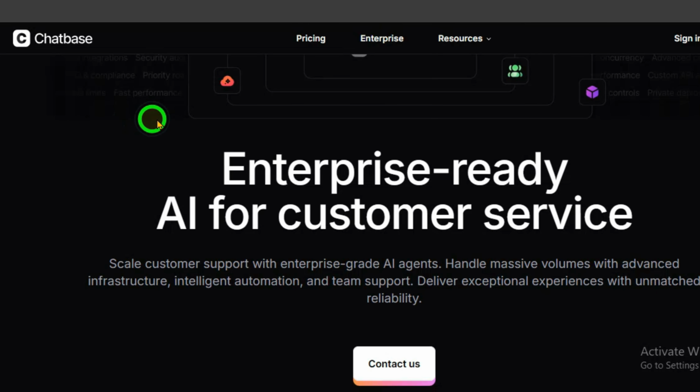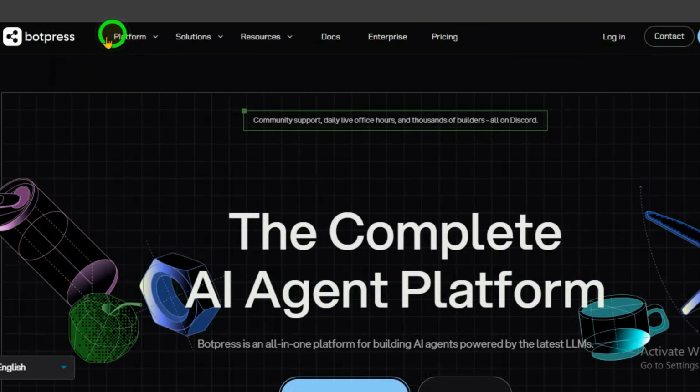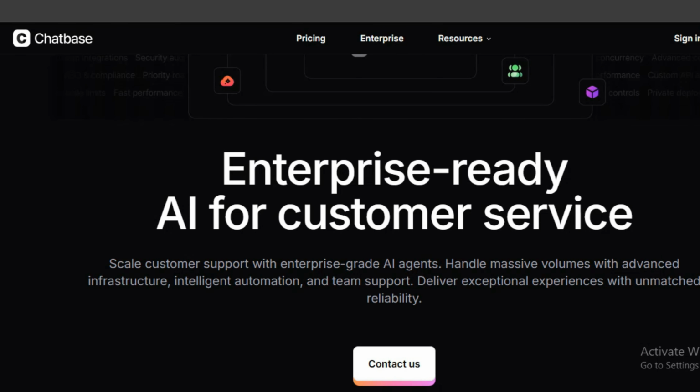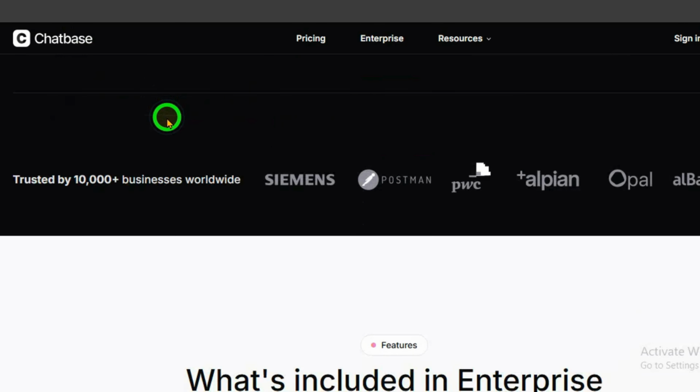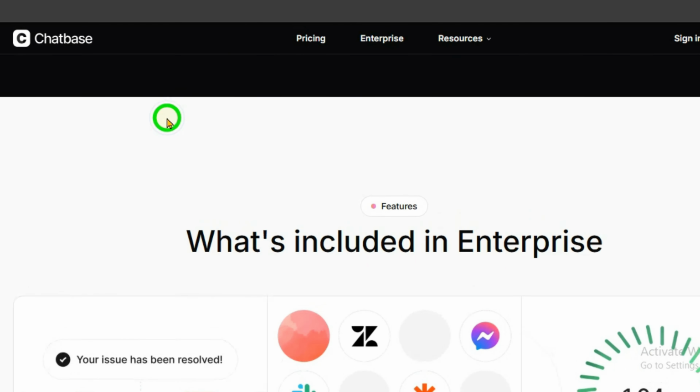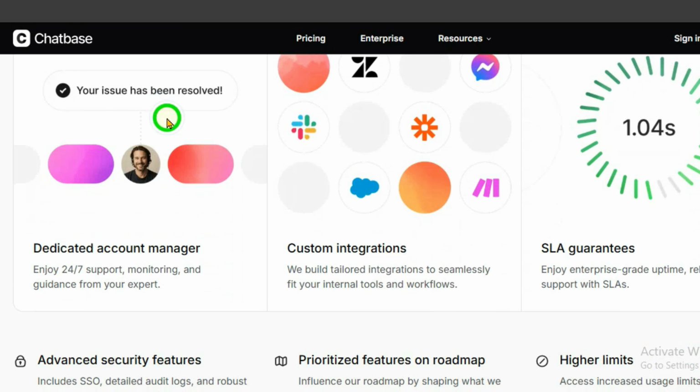Chatbase versus Botpress. Which AI chatbot is better? If you are trying to decide between Chatbase and Botpress for building an AI chatbot, this video will walk you through the key differences in a simple, beginner-friendly way. By the end, you should have a clear idea of which platform fits your needs better.